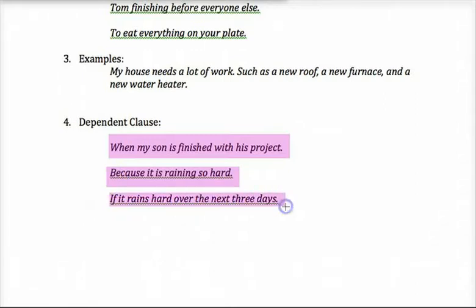How about this one? If it rains hard over the next 3 days, okay, so what's in common with all of these is, yes, there's a subject and a verb. My son is finished. It is raining. If it rains hard. It rains. But they're inside of a clause. They're inside of this deal here, the word when, the word because, the word if. Be wary of those words. That just creates a clause, not the sentence that matters.